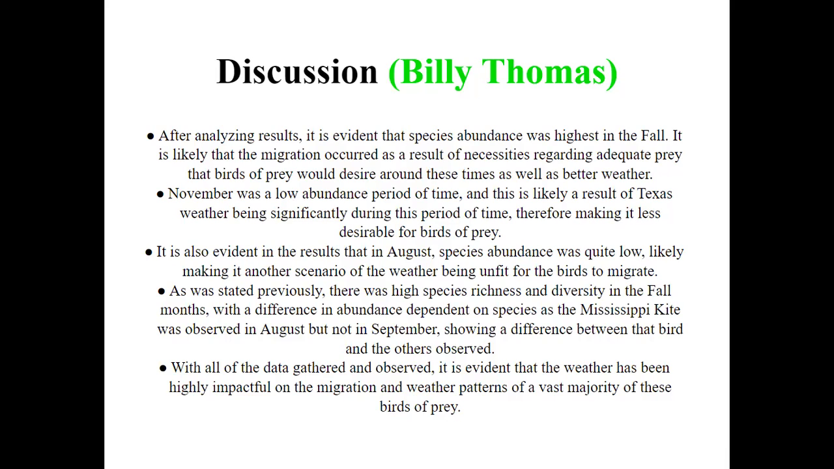And as stated previously, there was high species richness in the fall months with a difference in abundance depending on species, such as the Mississippi kite was observed in August, but not in September, showing a difference. And with all of the data gathered, it is evident that the weather highly impacted the migration patterns of these species.